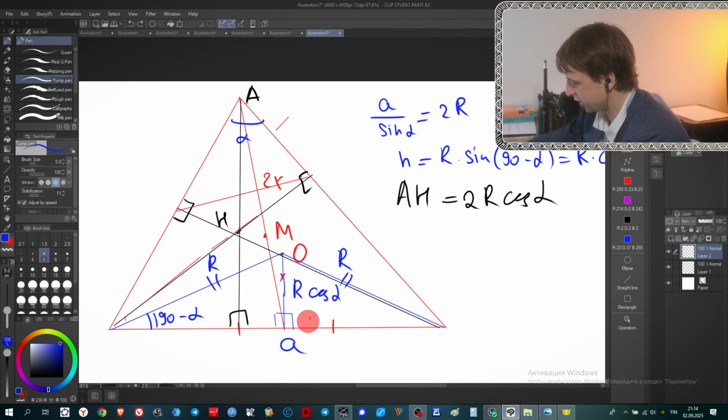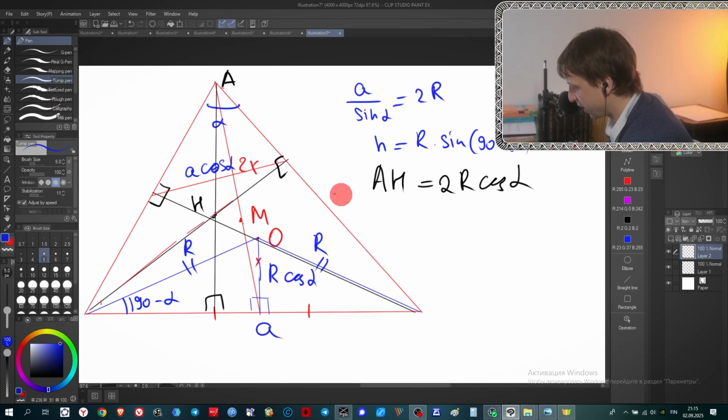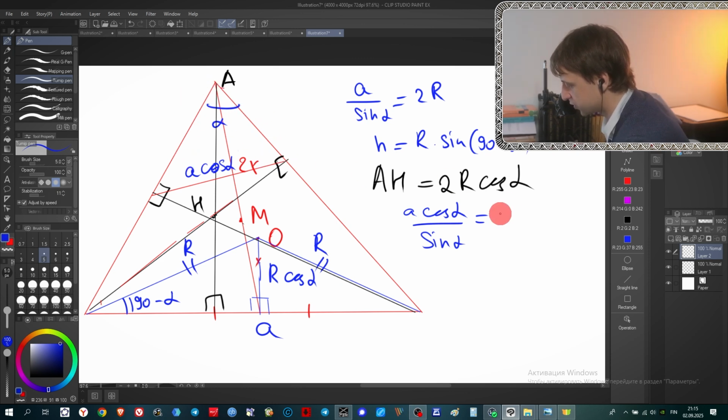What does it mean for us? It means that if this one is A, this one is A times cosine alpha. And if we want to find the radius of the circumscribed circle for this triangle, we will use the sine rule for it, and we will say that A times cosine alpha divided by sine alpha is 2 radius of the circumscribed circle for this triangle.